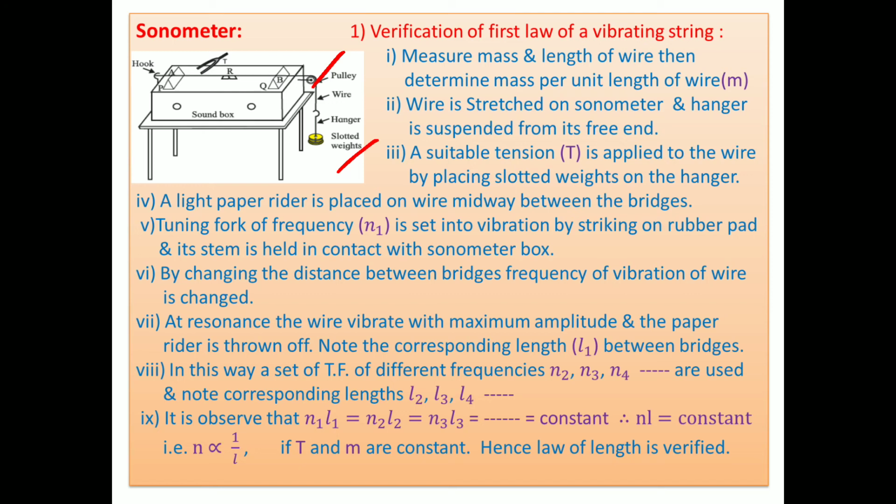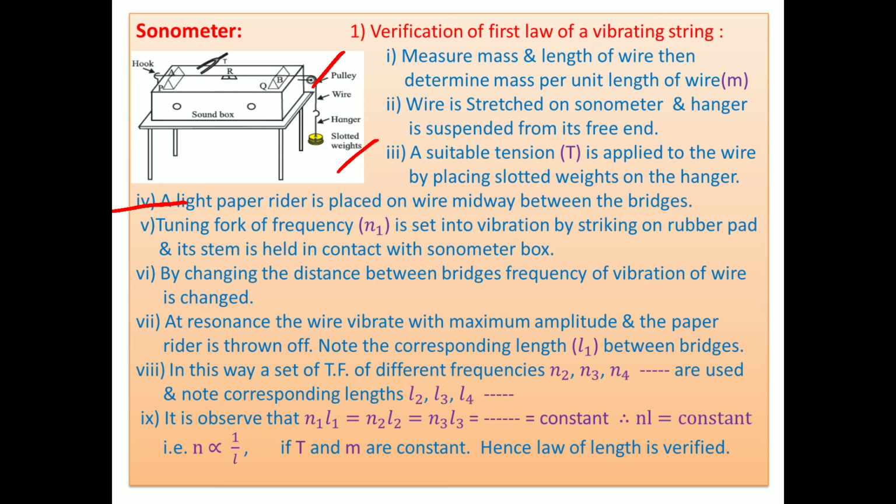A wire is stretched on the sonometer box and a hanger is suspended from the free end. A suitable tension is applied to the wire by placing slotted weights on the hanger. Say, suitable weight means the hanger's weight is 500, another 500 is put up, then 1000 is there, or 2000, decide yourselves. A fixed weight is put here, so tension is constant. A light paper rider is placed on the wire midway between the bridges, at the center between the two movable bridges.